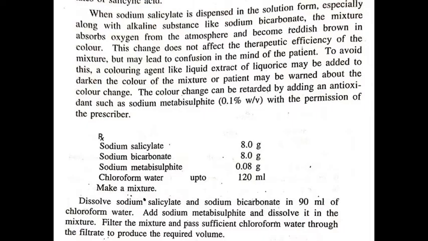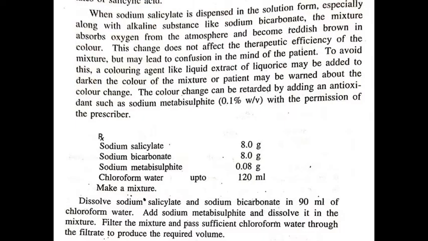The color change may be retarded by adding a suitable antioxidant such as sodium metabisulfite in a concentration of 0.1% weight by volume. The following example of a mixture contains sodium salicylate, sodium bicarbonate, sodium metabisulfite, and chloroform water.